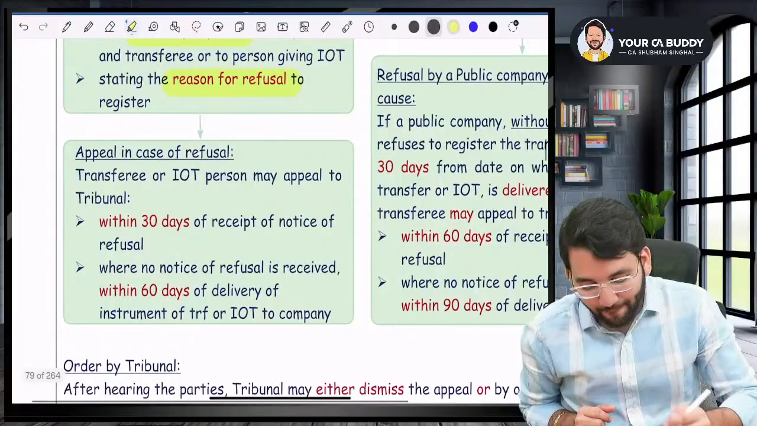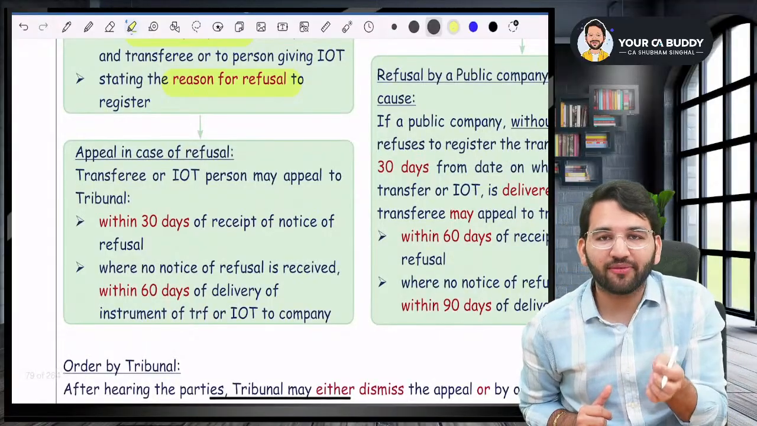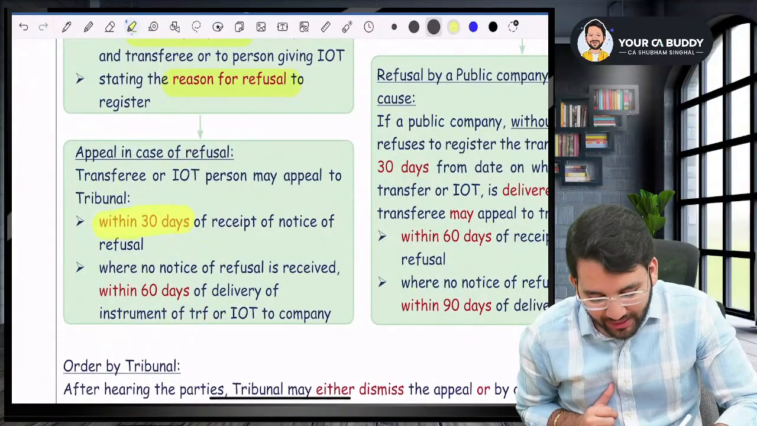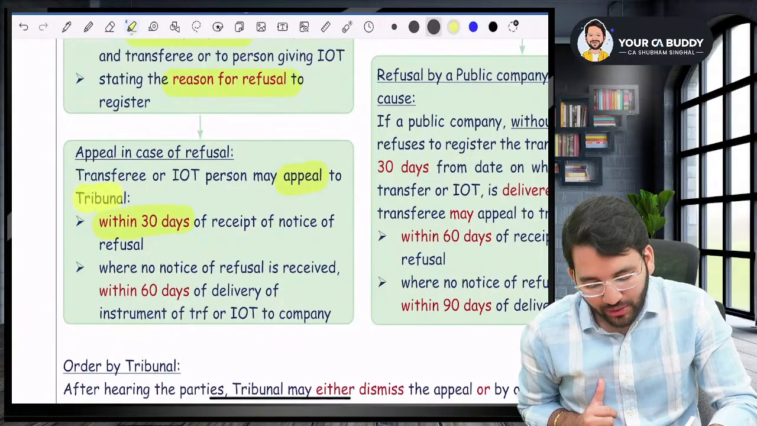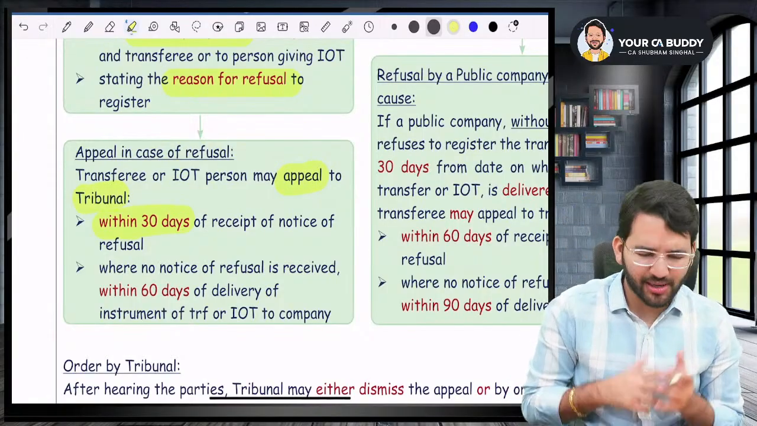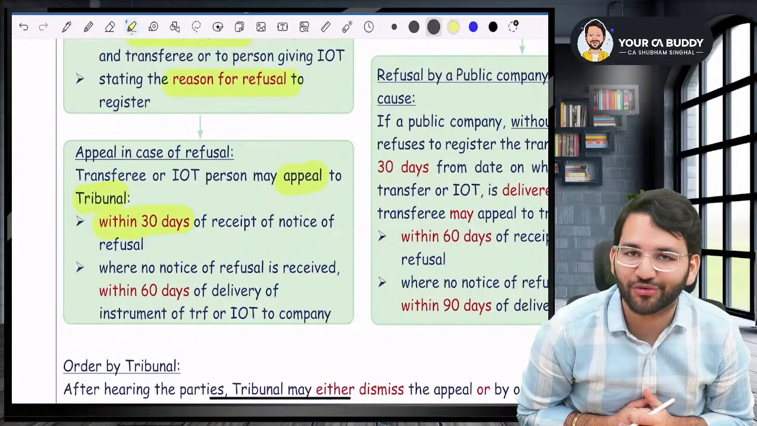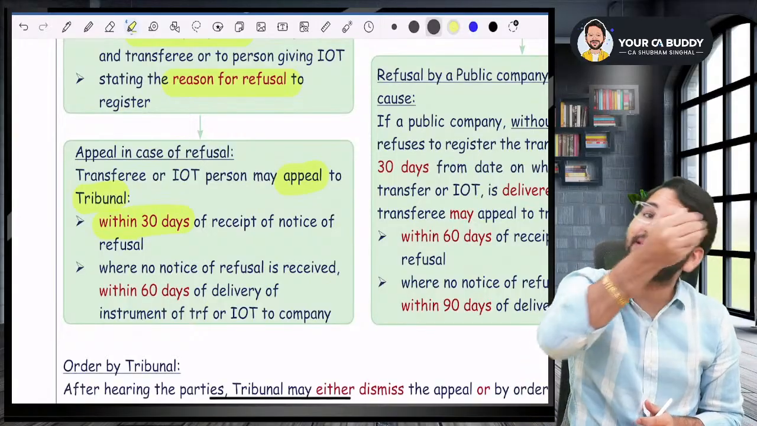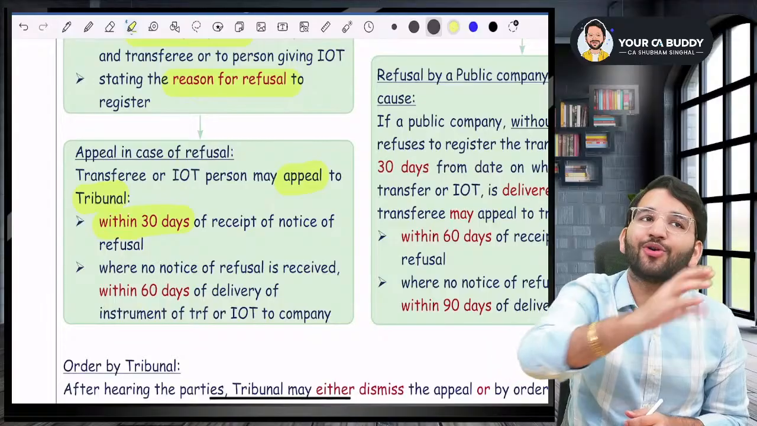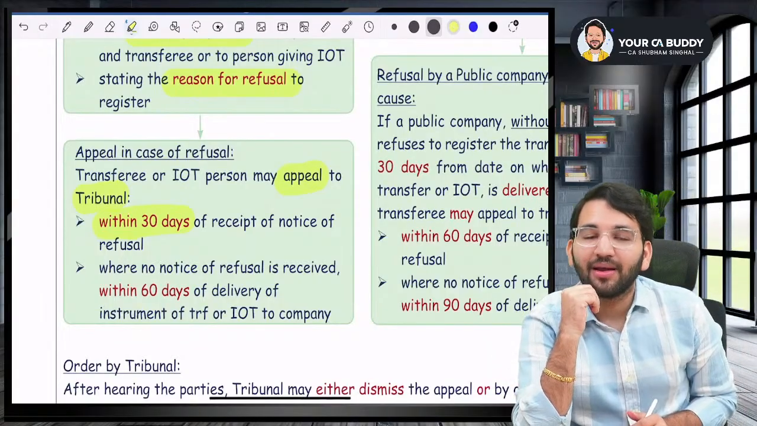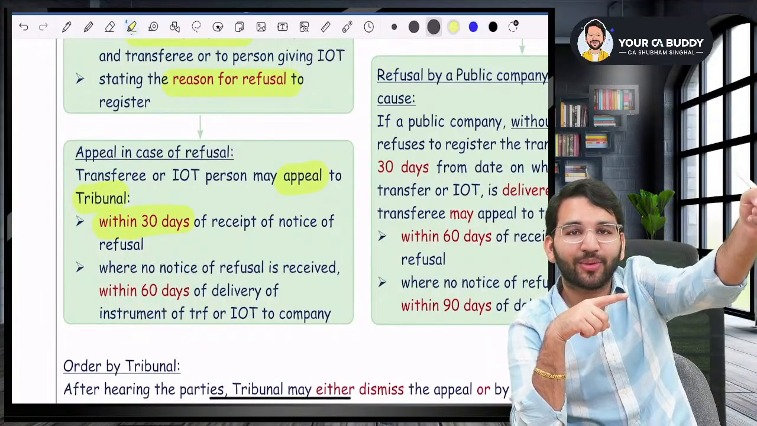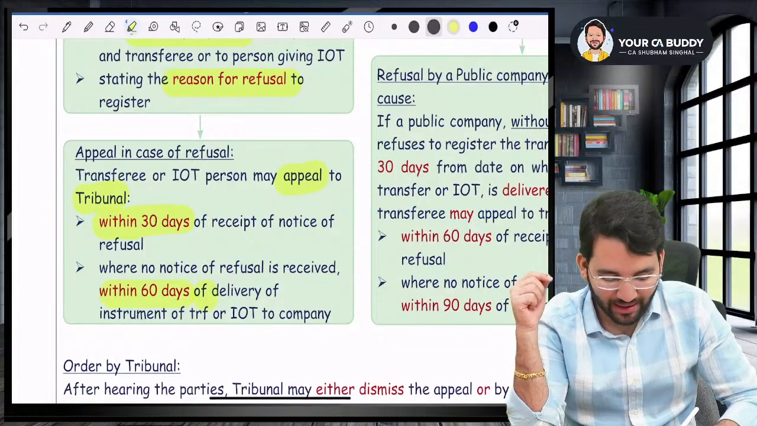Now, after receiving the notice of refusal, if we are not satisfied, within 30 days we will file an appeal to the tribunal. We'll file an appeal to the tribunal, saying, see, boss, this private company is not registering it. Within 30 days of the receipt of the notice of refusal. But if they did not send the notice of refusal, then from the date you had delivered that instrument, within 60 days, you will go and file the appeal.